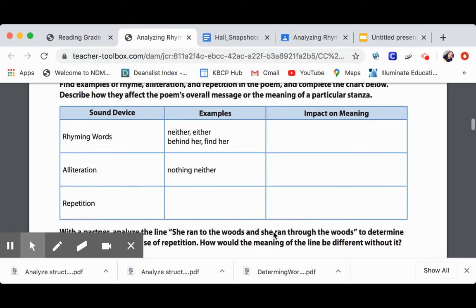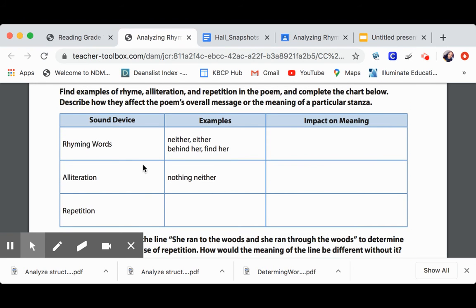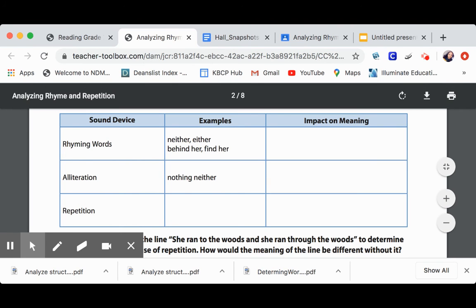So our sound devices are rhyming words, alliteration, and repetition. The examples for rhyming words are neither, either, behind her, find her. The examples for alliteration are nothing, neither. Now we need examples for repetition. Okay, I want you to take 30 seconds and see if you can find your repetition.